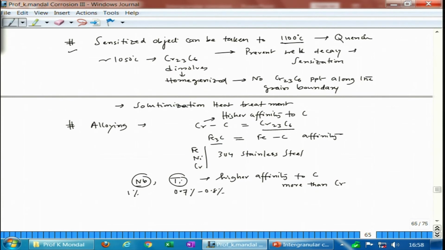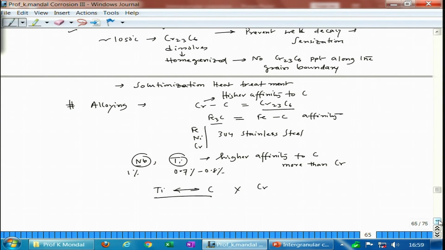So, now if we have carbon, titanium and chromium, the carbon will try to join with titanium, not chromium, because titanium has higher affinity. So, the titanium carbide would come out.